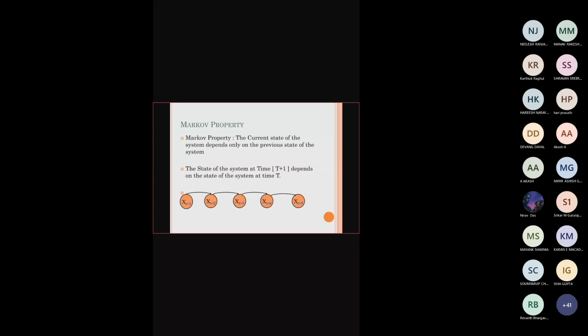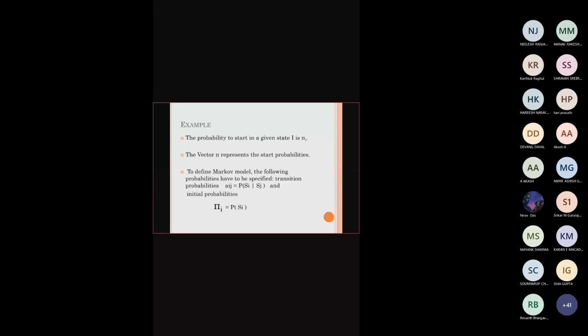For example, if the weather is going to be hot or cold, and I want to fix the initial probability pi, the initial probability of the weather being hot is going to be 0.6, just assuming. The remaining value 0.4 is going to be the initial probability for the weather being cold. So it is hot and cold, 0.6 and 0.4. That is the initial probability that we have seen.